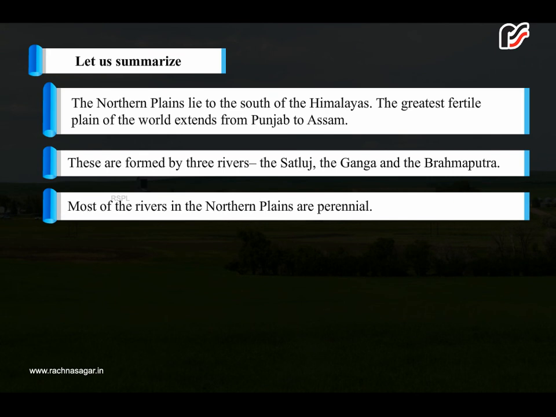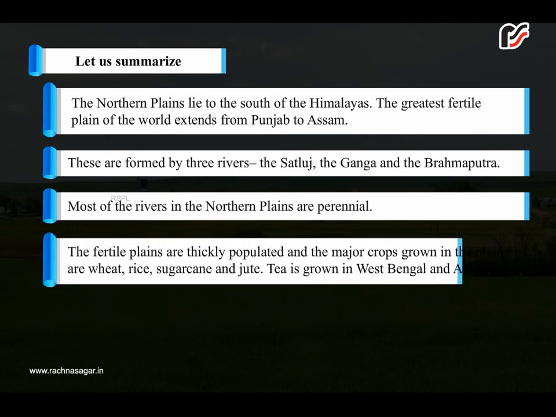Most of the rivers in the northern plains are perennial. The fertile plains are thickly populated, and the major crops grown in the plains are wheat, rice, sugarcane, and jute. Tea is grown in West Bengal and Assam.